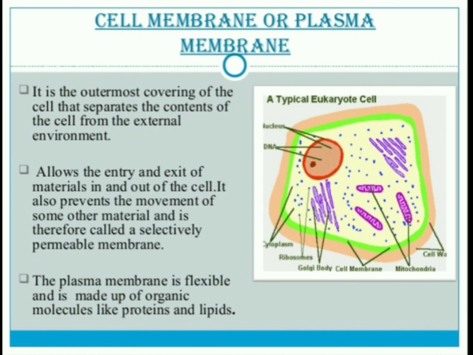It is a very delicate layer surrounding the cell, called the cell membrane or plasma membrane. The things that are needed by the cell pass through the cell membrane, and the unwanted materials released in the cell are sent out of the body through the cell membrane.